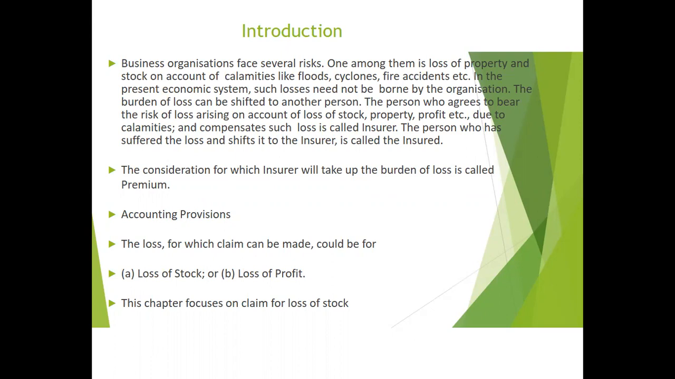The person who agrees to bear the risk of loss arising on account of loss of stock, property, profit, etc. due to certain calamities and compensates such loss is called the insurer. Right? We have different types of insurance. So the insurance company will compensate if you have the insurance policy with them. One of the policies is fire insurance. This is also based upon the agreement. The insurance company will compensate the loss of the business if it is in the nature of calamities.